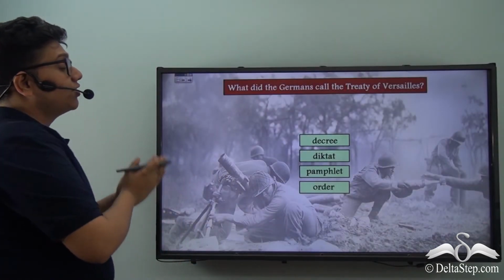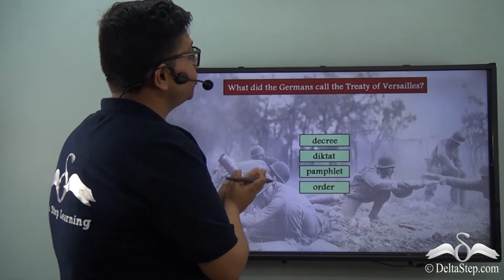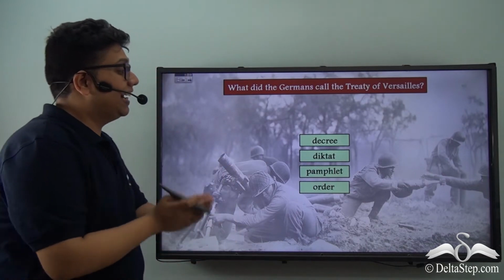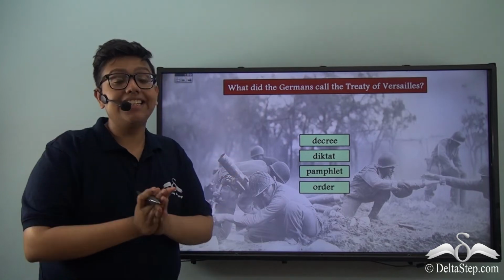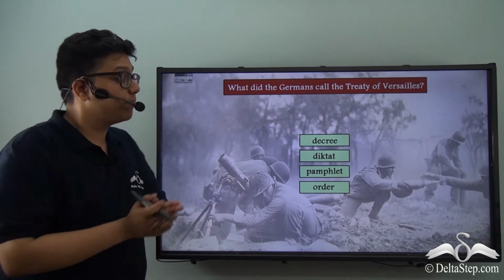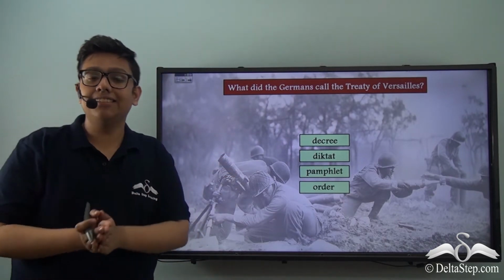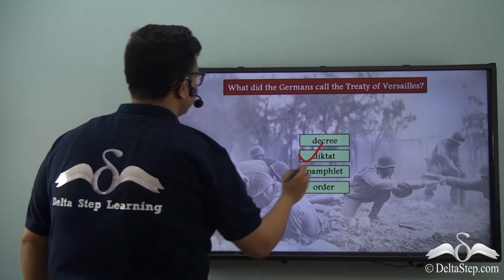Now, can you answer this question? What did the Germans call the Treaty of Versailles? Did they call it a decree? Did they call it a diktat? Did they call it a pamphlet? Or did they call it an order? The correct answer is a diktat.